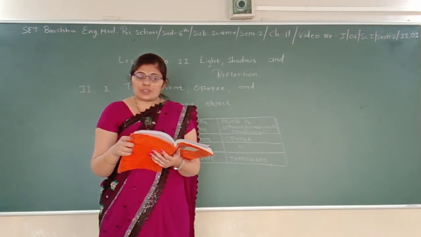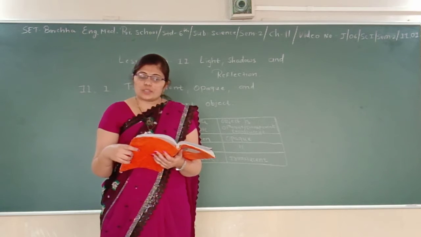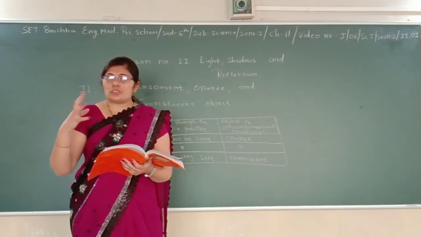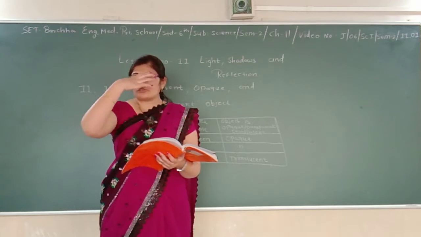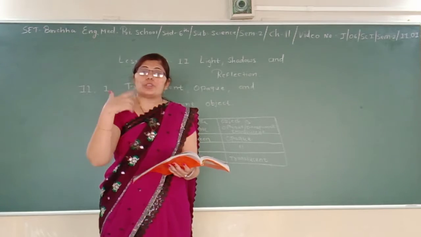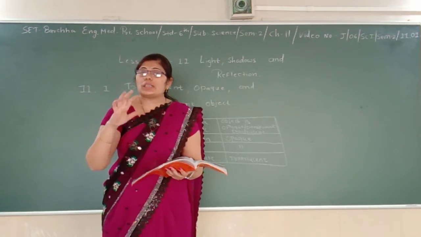There are some objects through which we can see but not very clearly. Such objects are known as translucent. Still there are some objects. Suppose that I am walking and water falls on my spectacles. Will I be able to see the things just beyond my spectacles? Of course I can see, but I cannot see clearly.